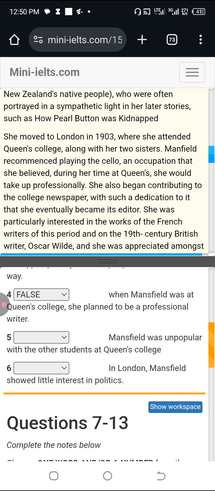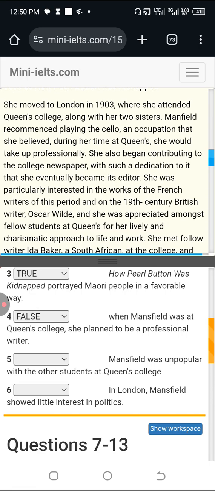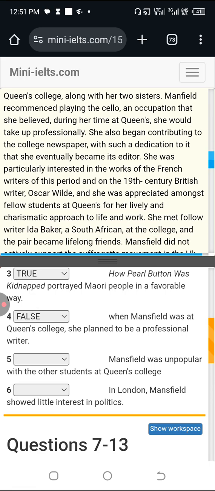Number 5, Mansfield was unpopular with the other students at Queen's College. Unpopular means that many people did not like her. That's the meaning of unpopular. Or let's put it this way. She was known in a negative light. That's what unpopular means. Popular in a negative way. That's generally how unpopular is used.